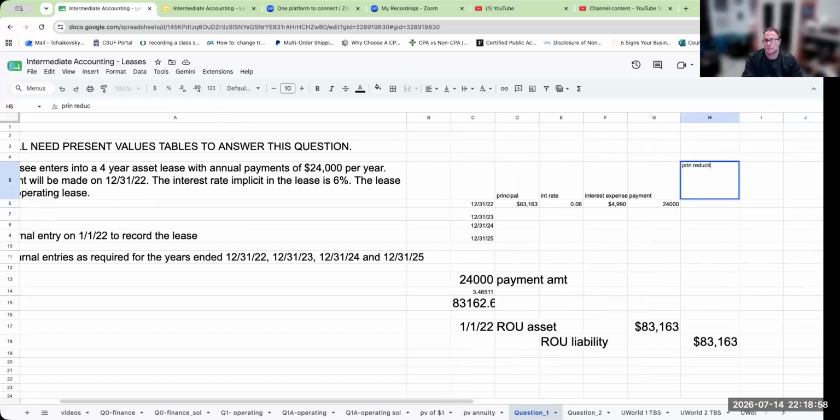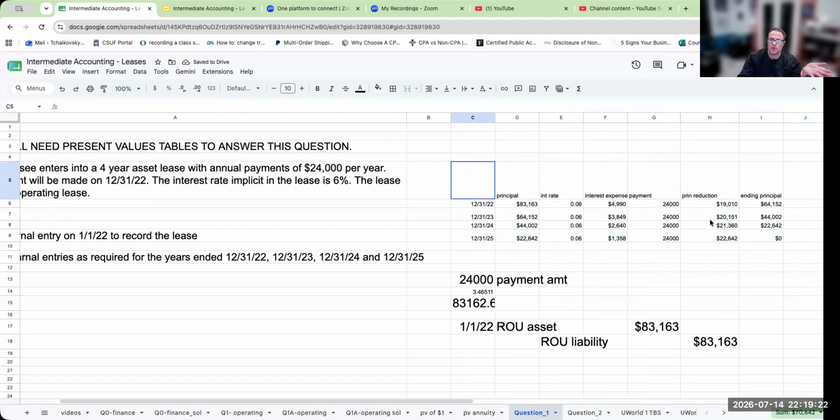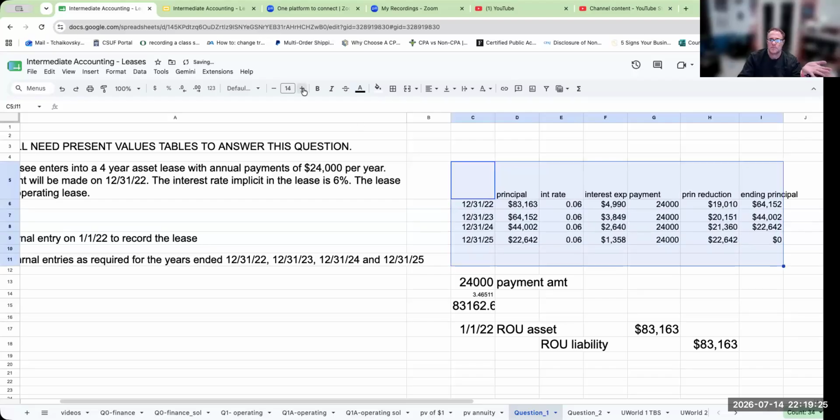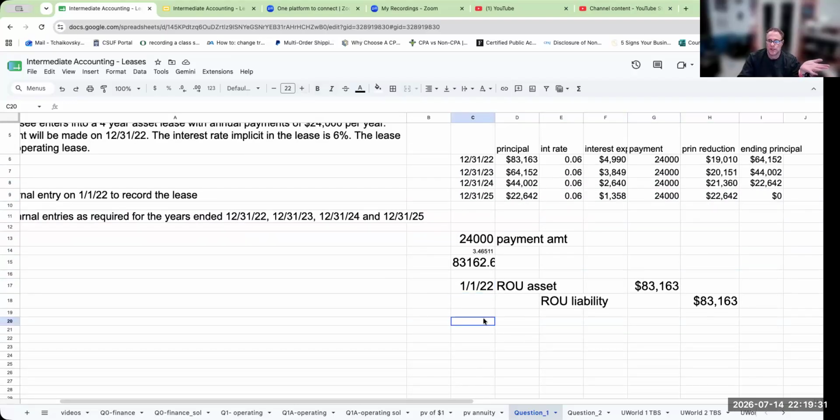My principal reduction is the difference between the payment and the interest, and my ending principal is the principal beginning minus my reduction. This then becomes the beginning balance. And we can then take this to the end, and we get an ending balance here of 0, which is what we want. Okay. So now that we've done this on 1/1/22, we're recording the asset and the related liability.